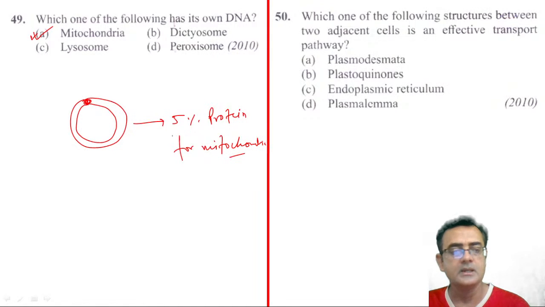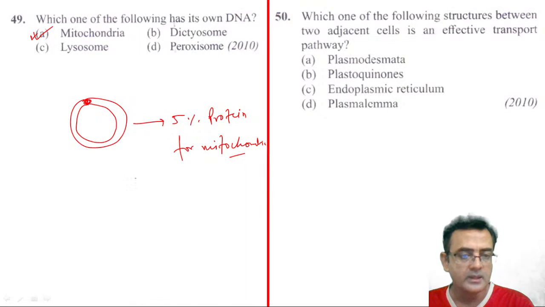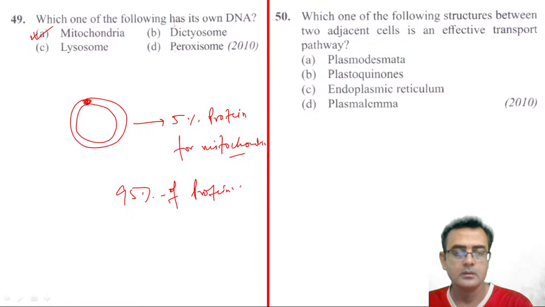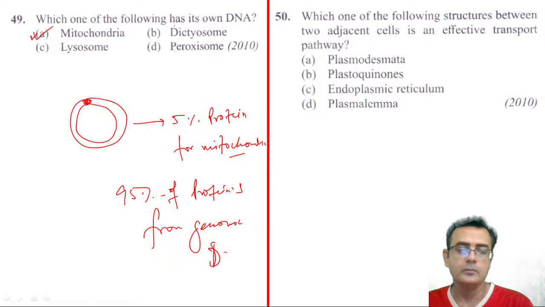It's not that because mitochondria have DNA, they have nothing to do with the genomic DNA. They need 95% of the protein from the genomic DNA only, right? Okay, meaning it needs 95% of the protein from the cytoplasm. Okay, so 48 is C.